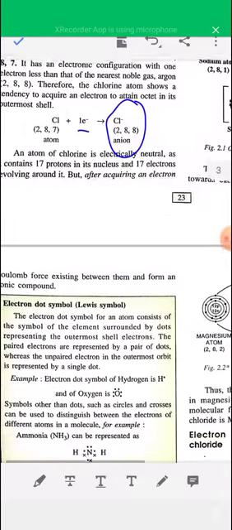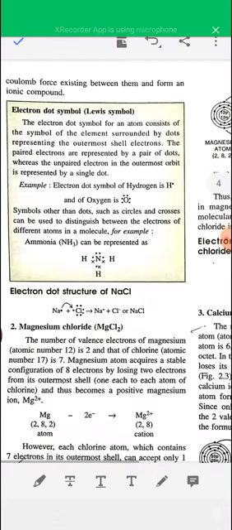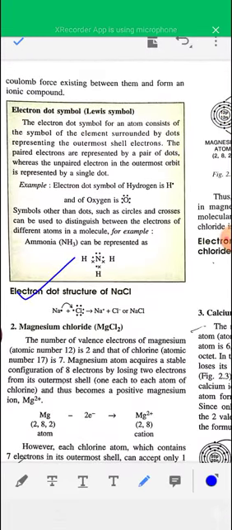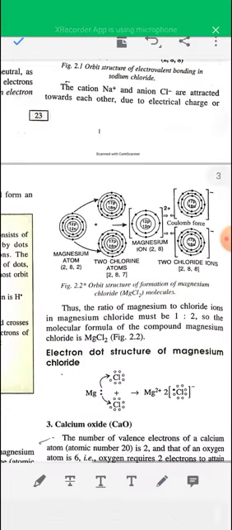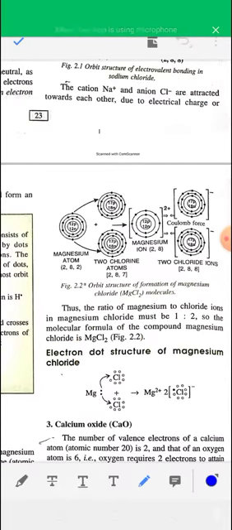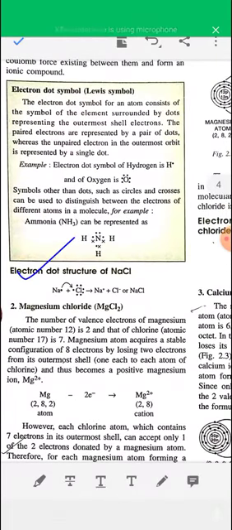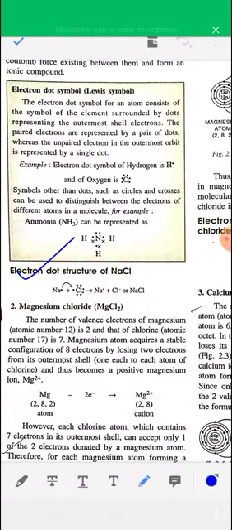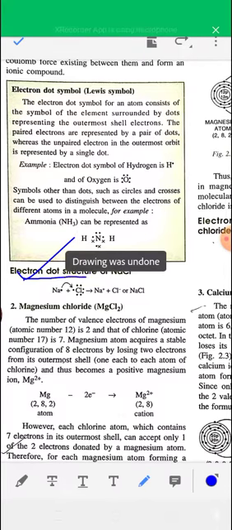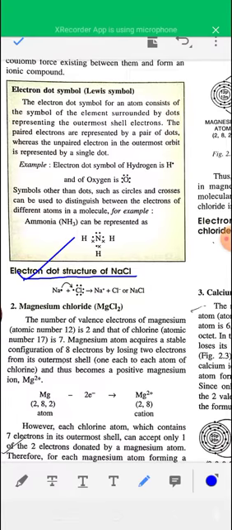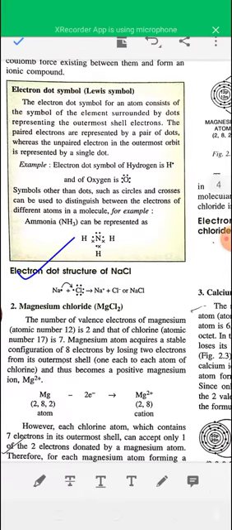Now see the Lewis electron dot structure of sodium chloride. Orbital structure of sodium chloride or any ionic compound is not given in the syllabus, so you have to read about the electron dot structure of different ionic and covalent compounds. In the electron dot structure, you have to show the outermost electrons by dots beside the symbol of the element.